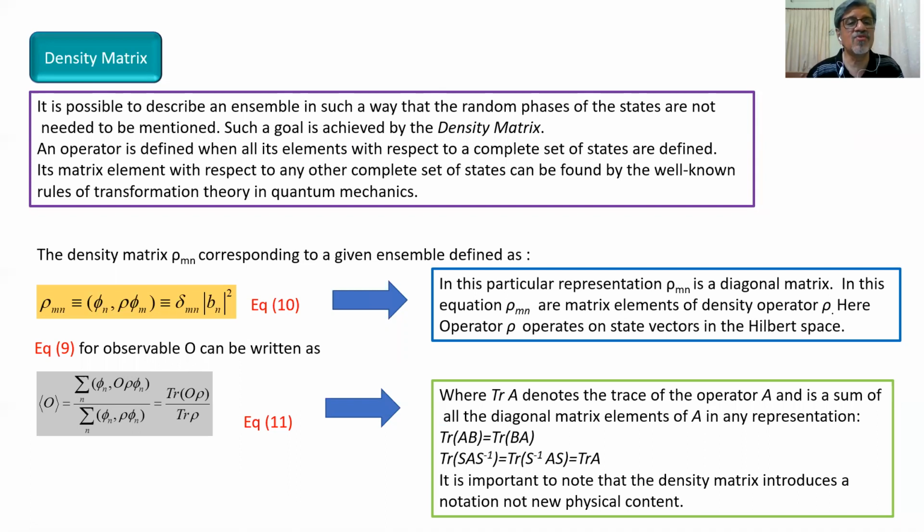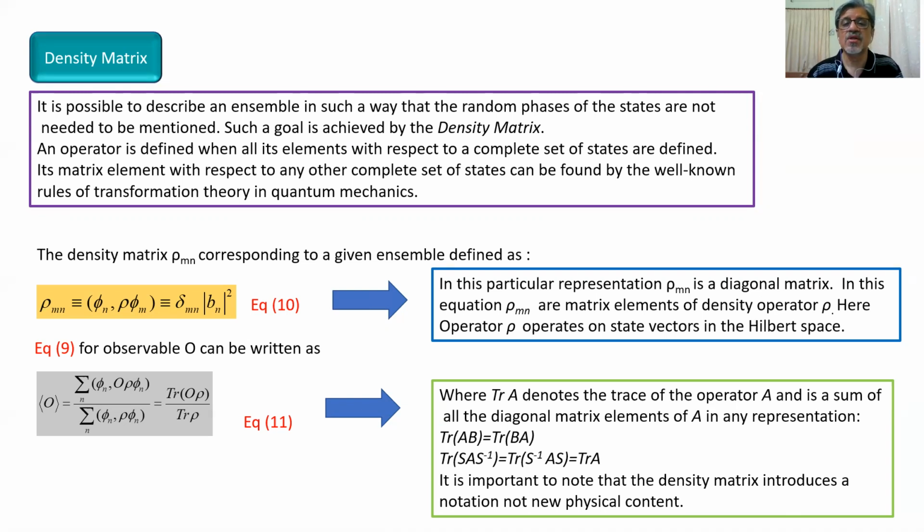The density matrix rho_mn corresponding to a given ensemble is defined as rho_mn = <phi_n|rho|phi_m> = delta_mn |b_n|^2. That is equation number 10, which defines the density matrix. In this particular representation, rho_mn is a diagonal matrix.